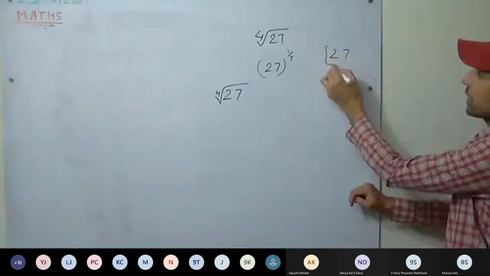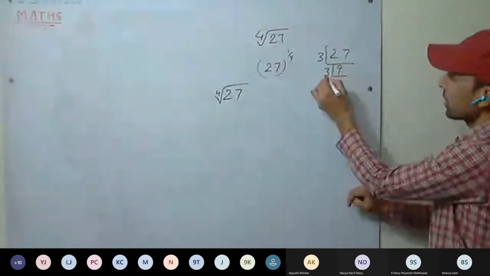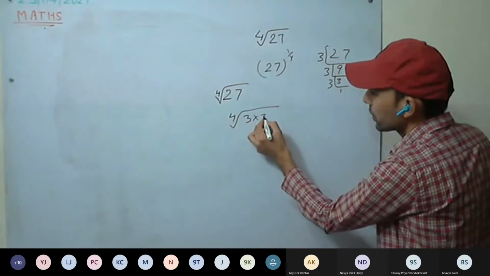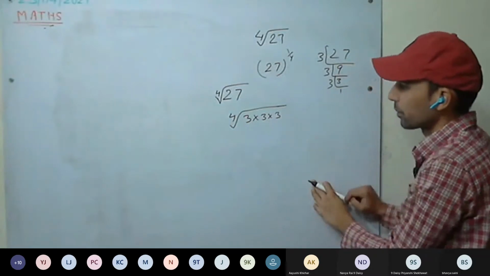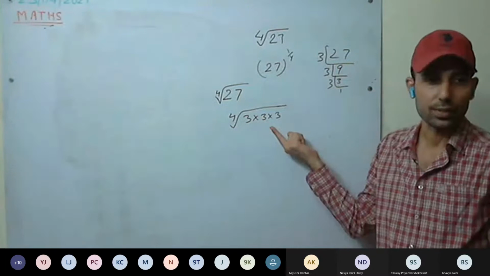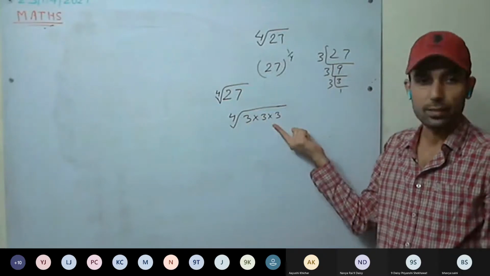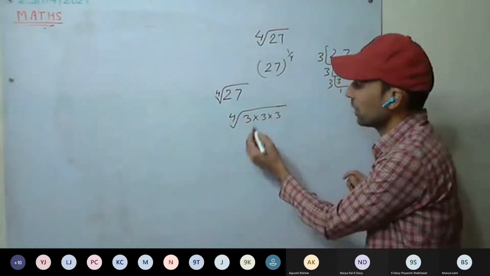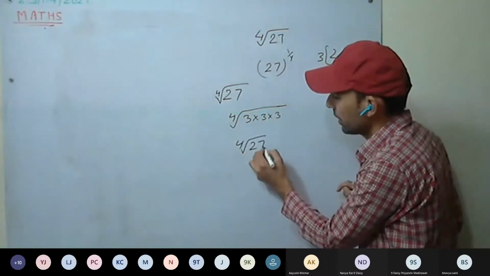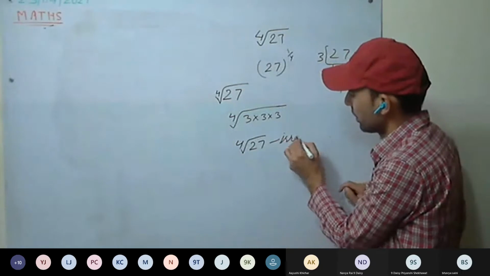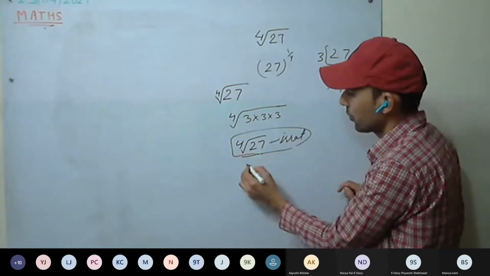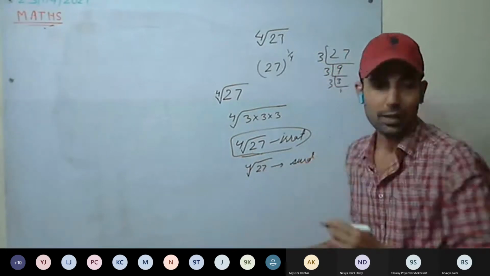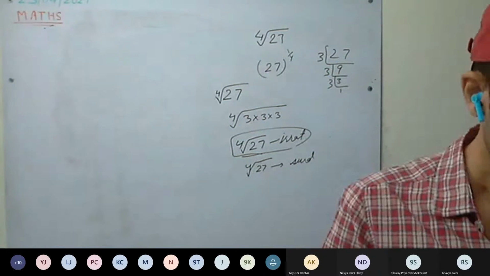Factorize 27: 3, 9; 3, 3; 3, 1. So the fourth root of 3 into 3 into 3. Can we take the fourth root of this? No, we cannot, because we require four 3s to take one out. So it's an irrational number. Therefore, the fourth root of 27 is a surd. Understood this one? Okay, do the third one.